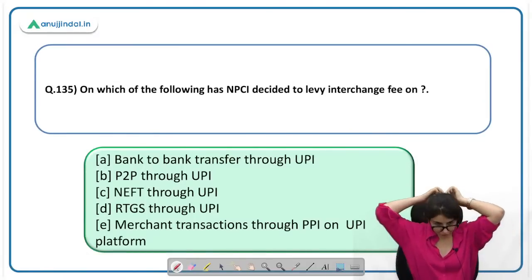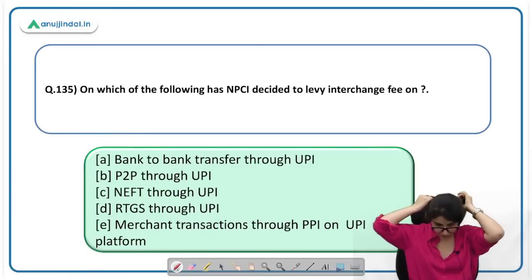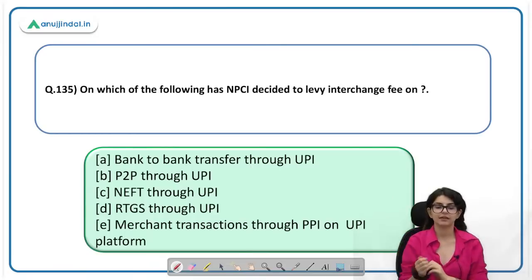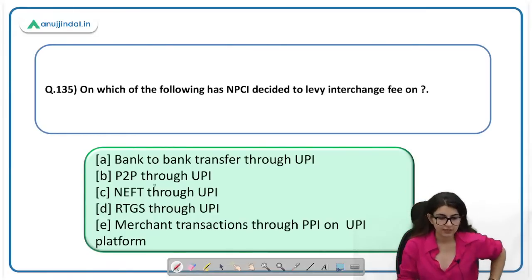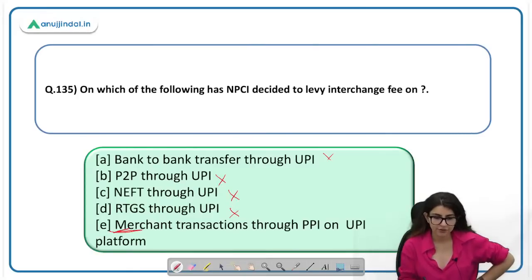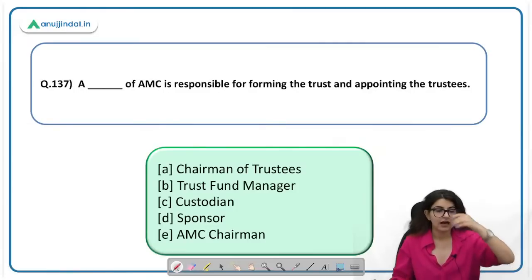Next question. On which of the following has NPCI decided to levy interchange fee? Please tell me what the interchange fee percentage is. So here the correct answer is not bank to bank transfer through UPI, not P2P PPI, not NEFT, and not RTGS. Merchant transaction through PPI. We are talking about PPI here: PPI wallet, PPI issuer, and UPI on the UPI platform. So here the correct answer will be 1.1%. Absolutely correct.